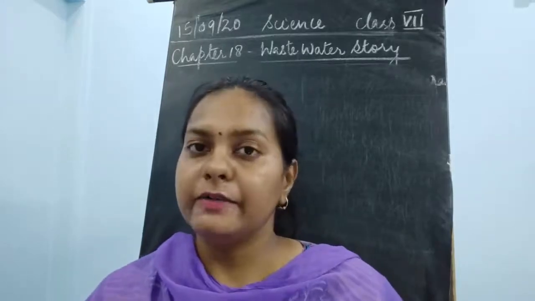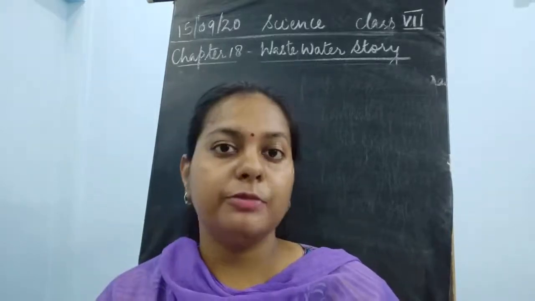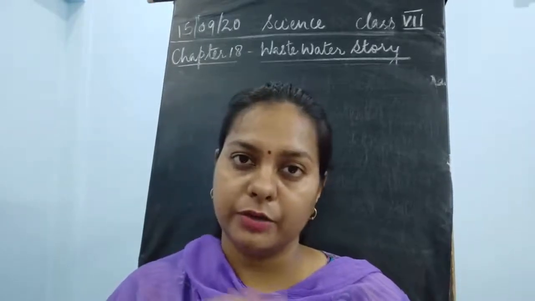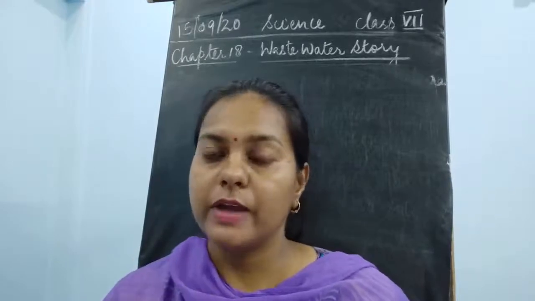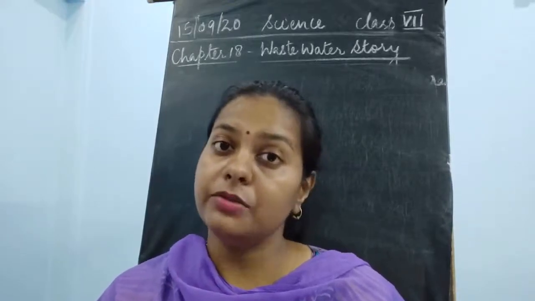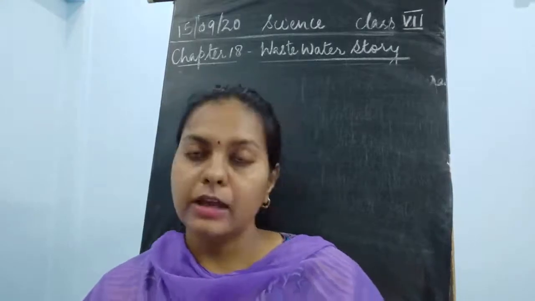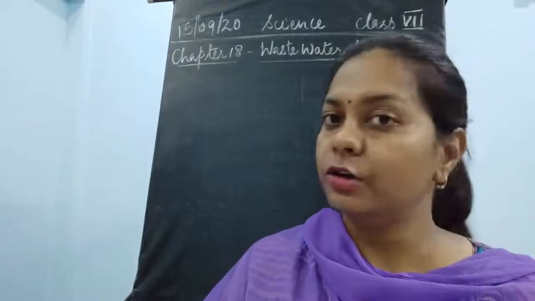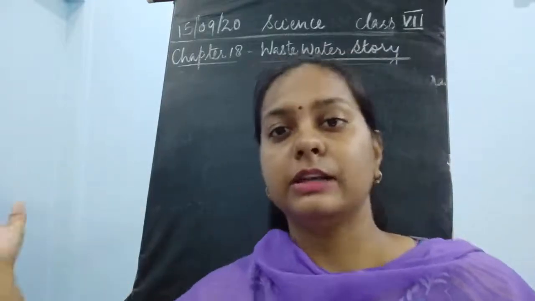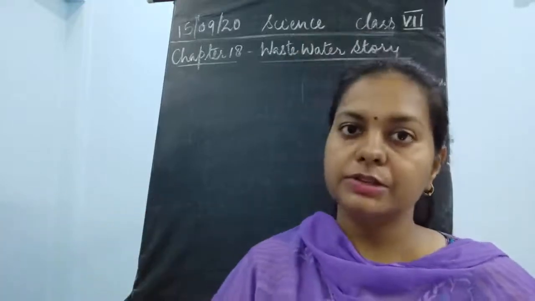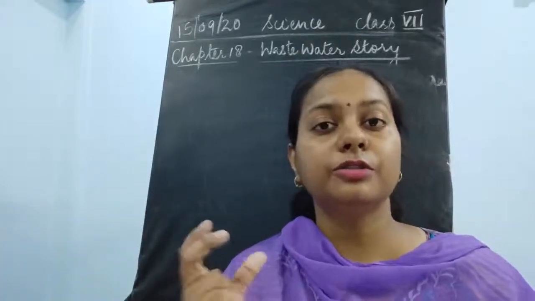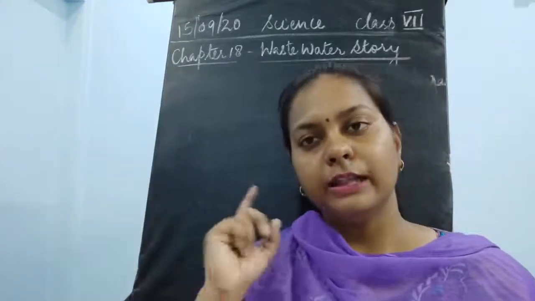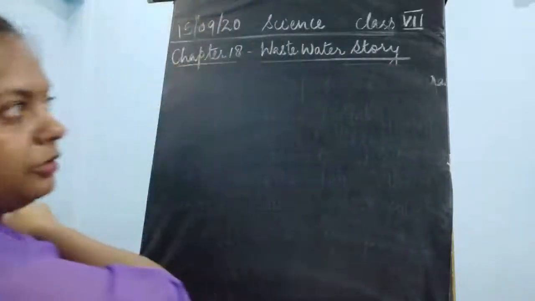But in a similar way, some of the nutrients which are useless for us, for example, the water we use for washing hands and throw in the drain, or when we wash our clothes and throw it in the drain, becomes nutrient for other microorganisms. So we are talking about those nutrients which are responsible for making the water dirty. We are not talking about the good nutrients like carbohydrates, proteins and fats. We are talking about those chemicals which are responsible for the good growth of these microorganisms, and that makes our water dirty, that makes our water a wastewater. I think now you could understand easily.